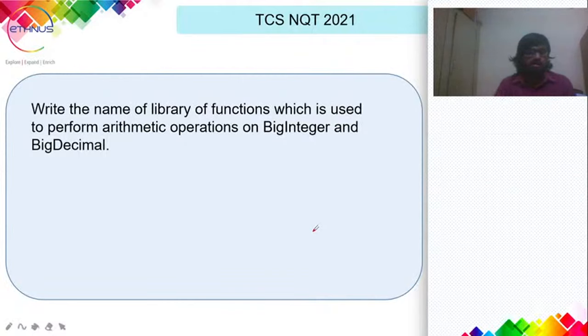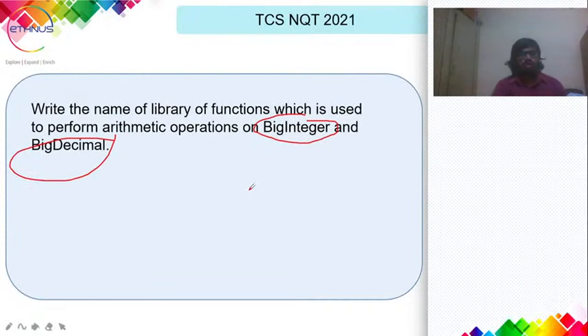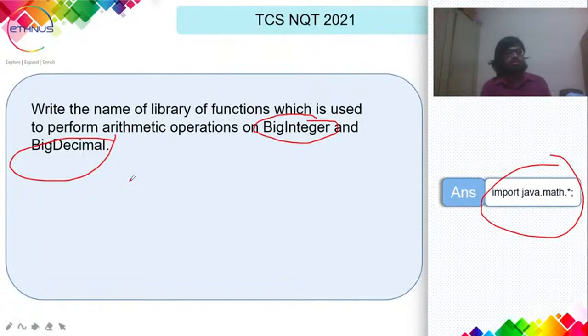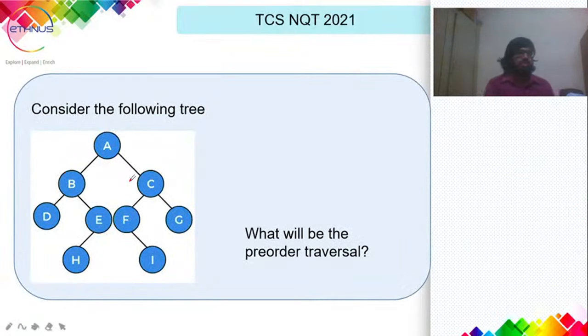Here we have a Java question. Here we need to operate on big integer and big decimal. What library do we use in Java? This is a general knowledge question. You guys might have studied this in college. The answer would be import java.math. Big integer and big decimal are used to represent numbers and integers which are way larger than the usual regular numbers, to carry out large operations. Okay, let's go to the next question.